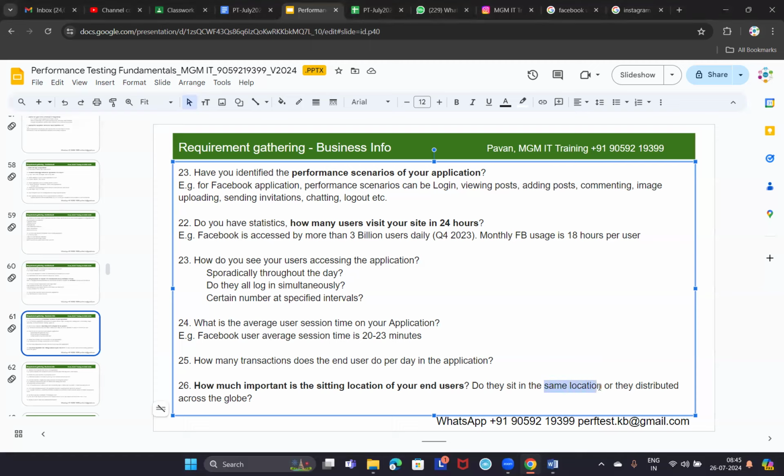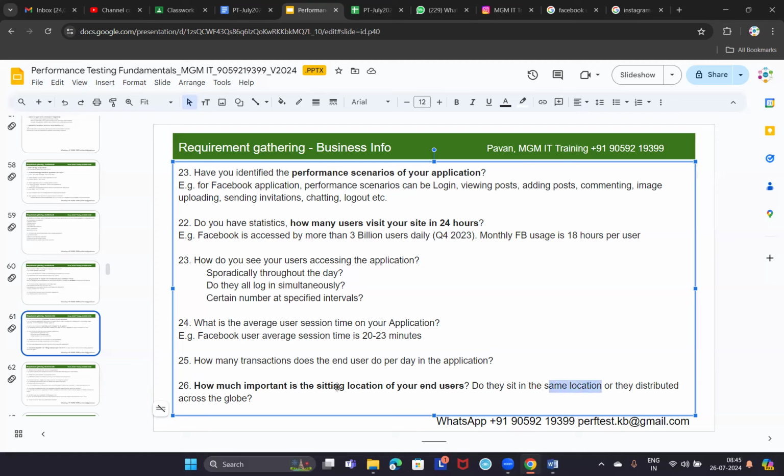So if you take Bajaj Finance customer care executives and the telemarketing team, they'll be sitting in the same location. Ideally, they will be sitting in the same location unless there is work from home, isn't it? We are talking about Bajaj Finance's internal application. Understood, guys? Not for the end users, not for customers like you and me. Guys, able to follow or no?